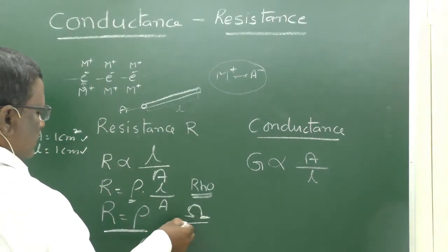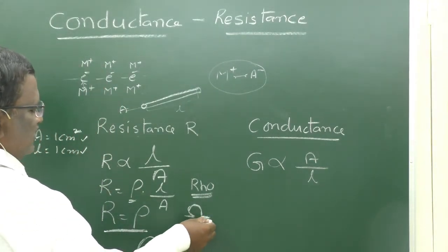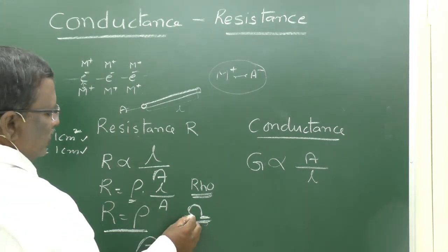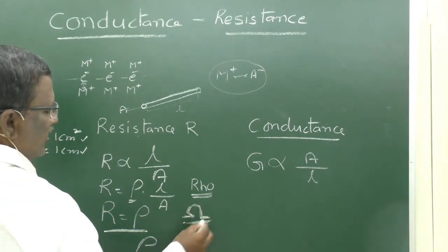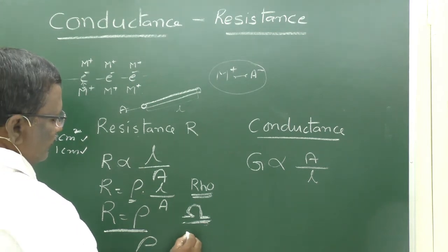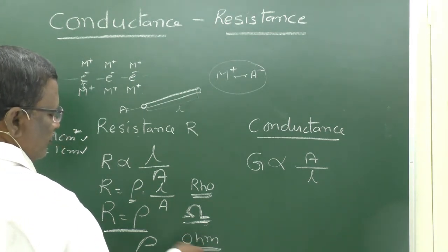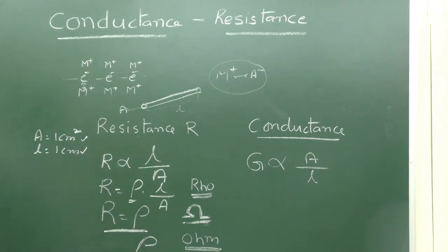This is for resistance, the units are ohm. It is denoted by like this. This symbol is called ohm. Ohm is the unit for resistance.